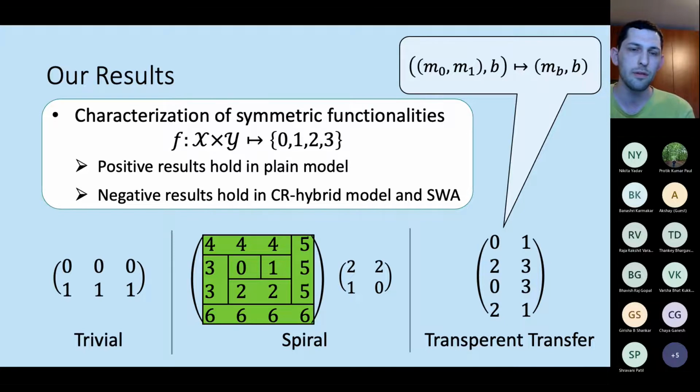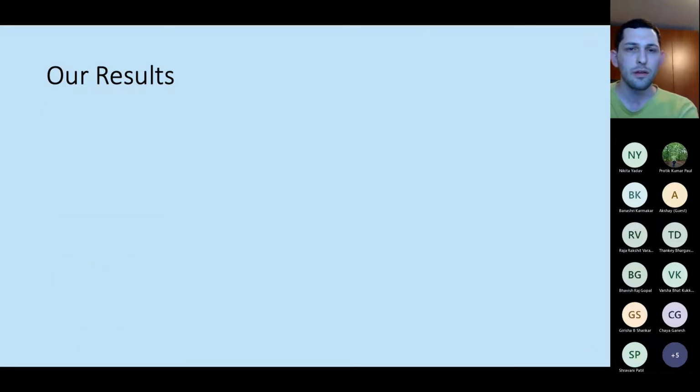However, unlike oblivious transfer, the choice bit of the receiver is now revealed to the sender. And we show that these are the only families of functionalities with up to 4 outputs that can be computed with perfect security. So this is our first result.